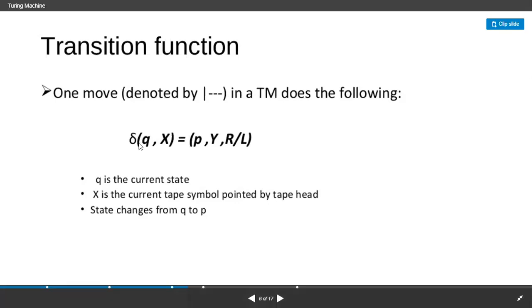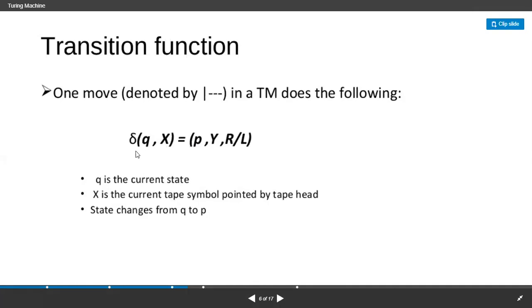And how the transition function, the mapping function, takes place: we always represent it with delta of state with an input symbol, and we get an output state with an output tape symbol along with a read or write move. See here, q is the current state and x is the current tape symbol, always pointed to by the tape header. Now the read or write header is pointing at this x.